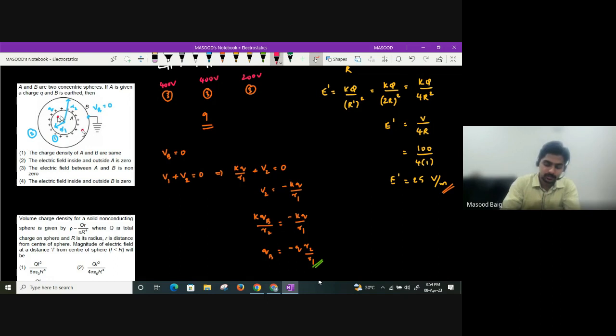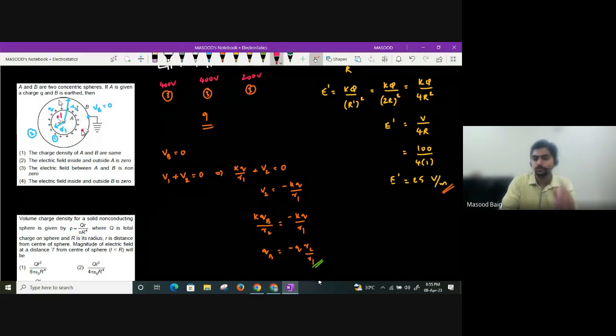Here, see, you take the first point. Let us take this point, Roman 1, guys. The first point I have taken is lying inside the inner shell. It is also lying inside the outer shell. Inside the shell, field will be 0. So at point 1, due to A, 0. Due to B, 0. Overall also 0.